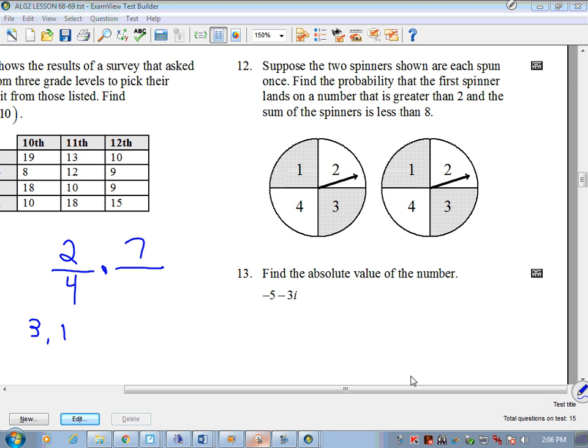Out of a total of, now you have to find out how many actual total possibilities there are. 7 desired, and I think you end up with 16. Let me see what their final answer is. What you end up getting out of this is 7/16.